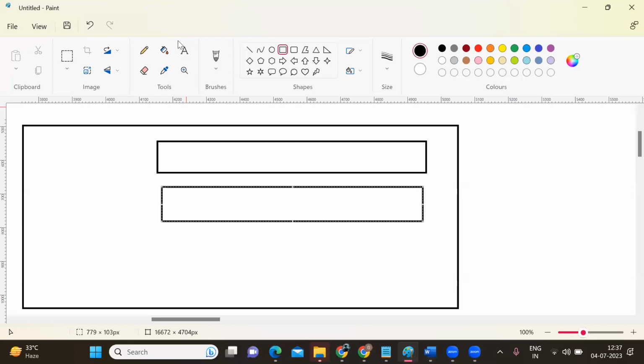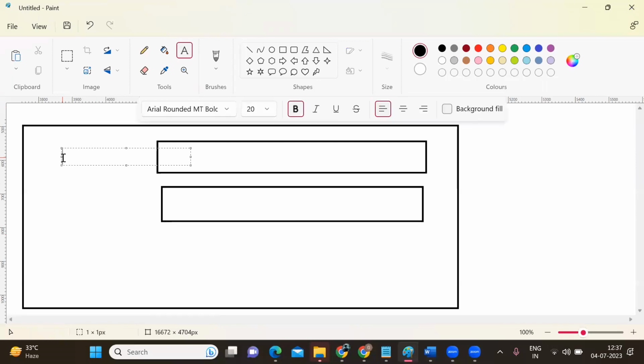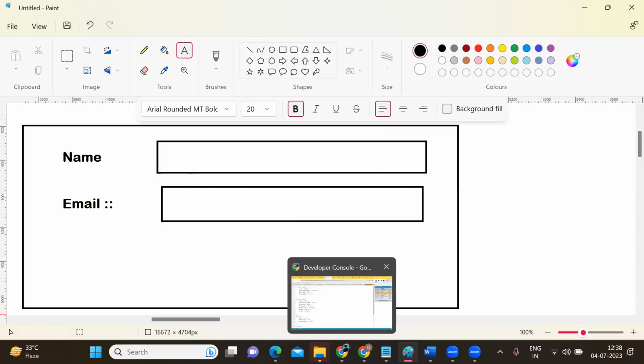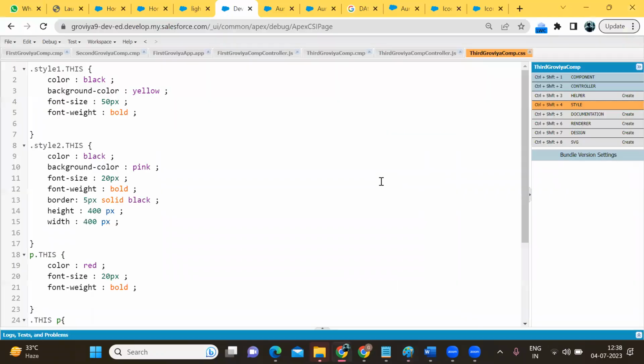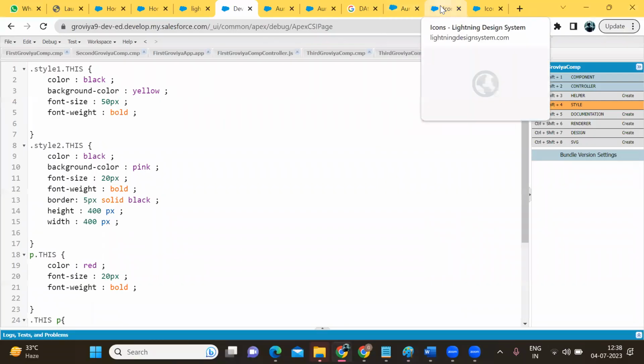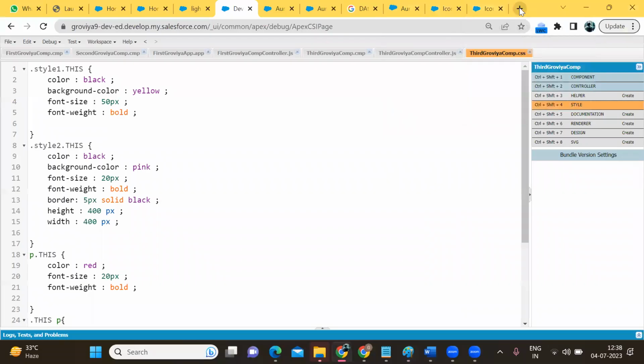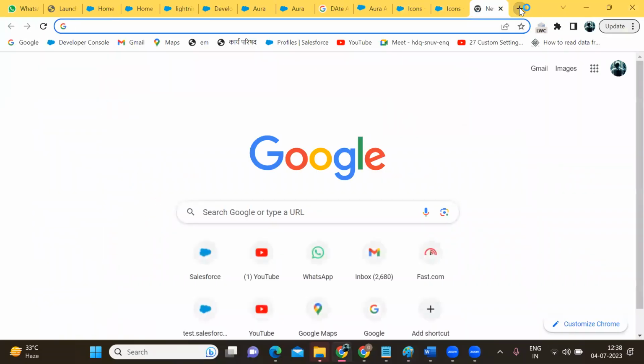So here the user will enter some value. The user can enter any value. So how can we create it? How can we create this type of UI? I already told you, if you want to learn many things, simply go to Google and